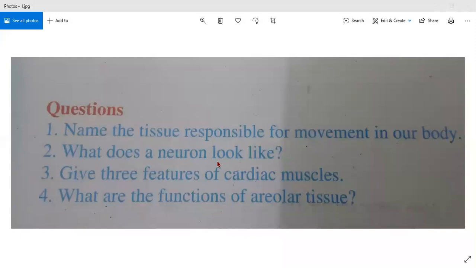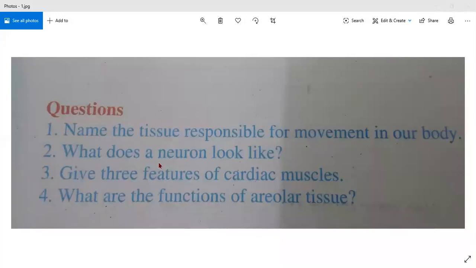Ma'am, it is a nerve cell consisting of a cell body. Bache, I know it has a cell body and dendrites, but how does the shape look? I told you a neuron looks like a miniature tree. Miniature means small tree.